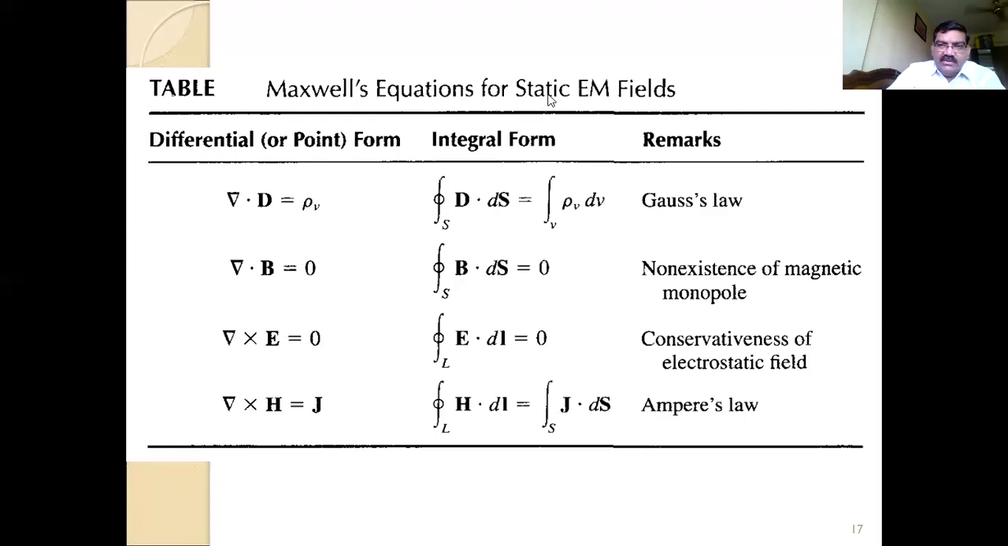Now here we can see the most important words: static electromagnetic field. These equations were given by the scientists, and it is correct, and the respective names are given here. But all these equations are for the static field. If I consider a static magnetic field, how can it be generated? It can be generated from a static current, that is, DC current.